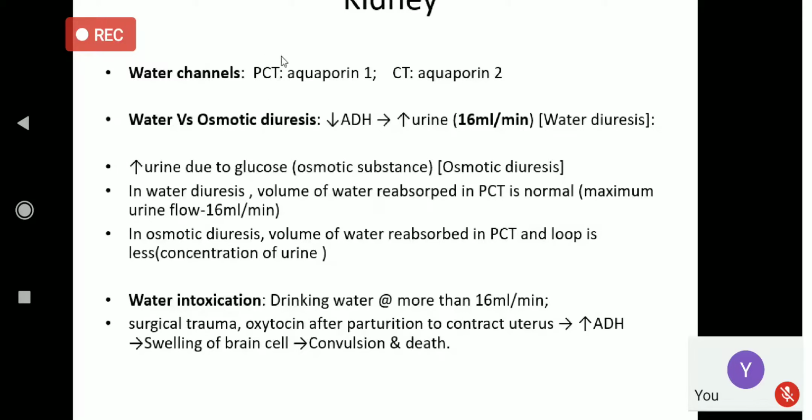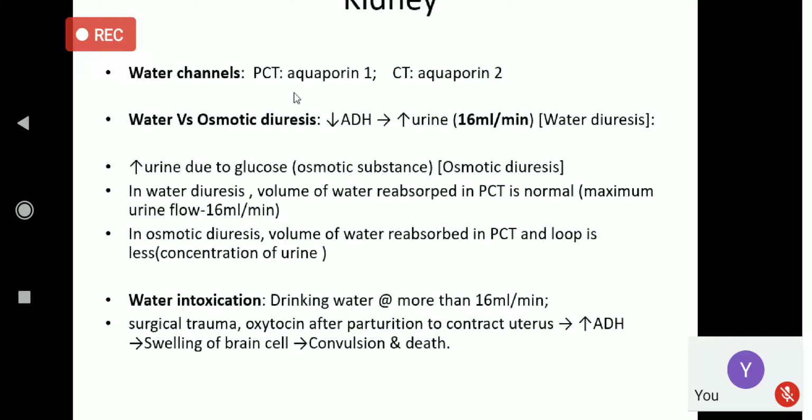The water channels are mainly in the proximal convoluted tubule, and through these channels the water passes. Aqua means water, and pore means hole, the hole through which the water passes.